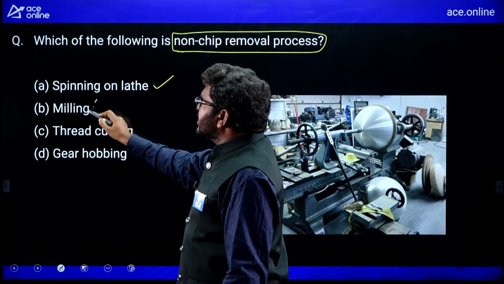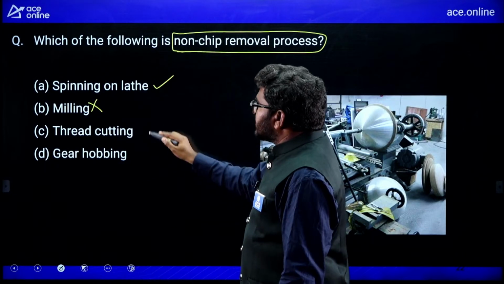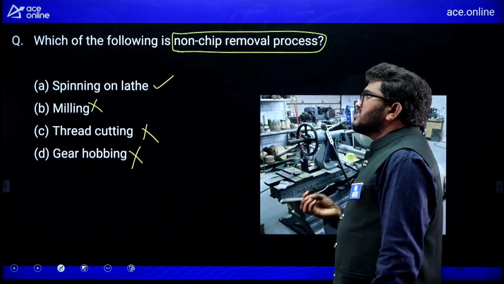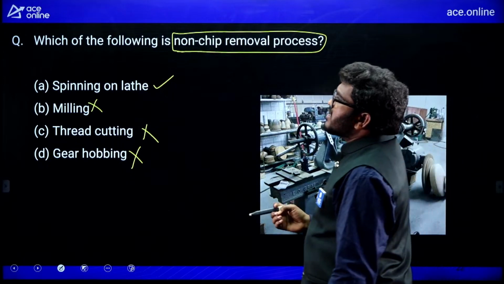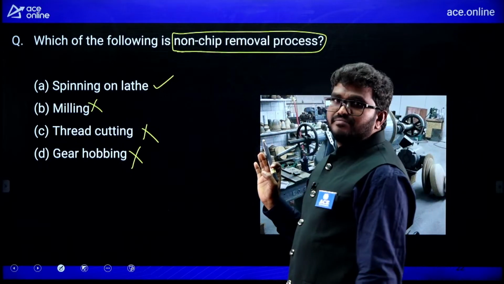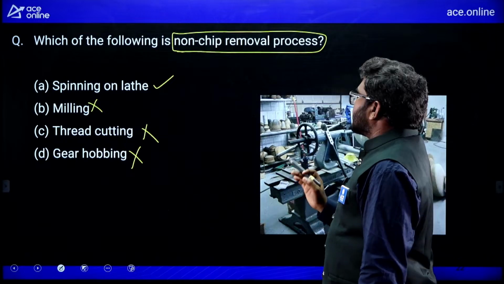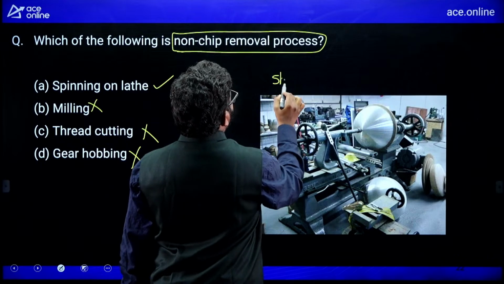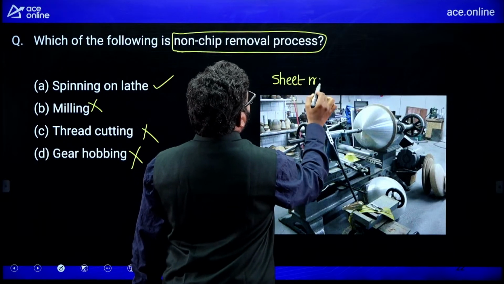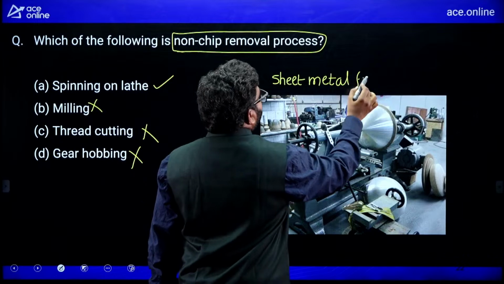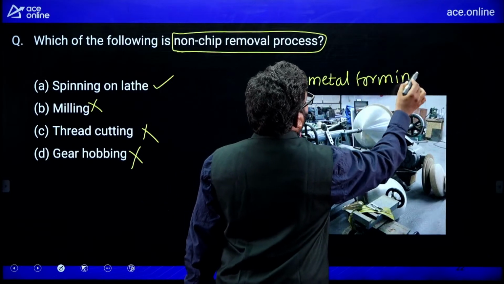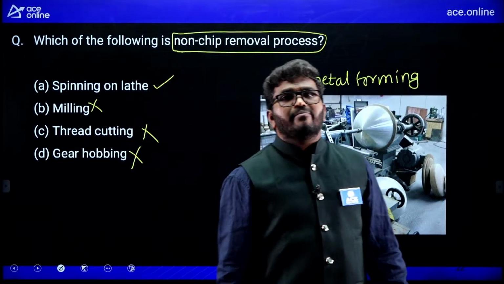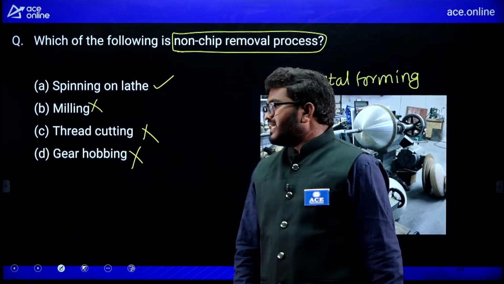In case of milling, chip removal is there. In case of thread cutting, chip removal is there. In case of gear hobbing, also some amount of chip removal is there, but not in case of spinning on lathe. So remember, A is the correct option. Spinning is a sheet metal forming operation performed on lathe.